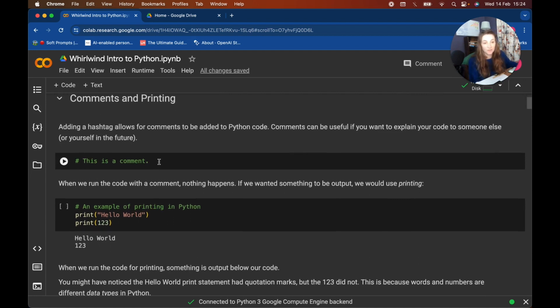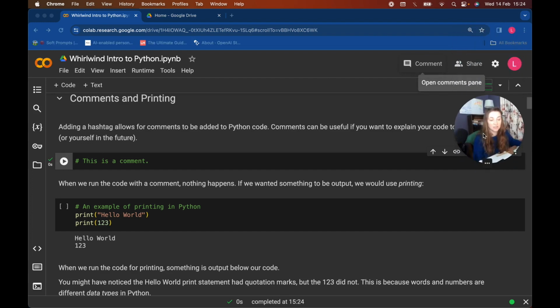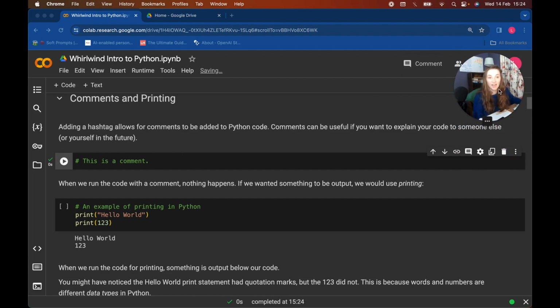So one thing that I always start with is comments. So comments are a bit of code that don't actually do anything. So they're just there. Like if you're working on something together, or sometimes I use them to write notes to myself of things I want to do in the future. But in Python, how we do that is we just add a hashtag to the start of a line, and then that doesn't do anything. So when I run this, you can see in the corner here, it's connecting. It's connected now, yay. Nothing actually happens, so nothing is output.